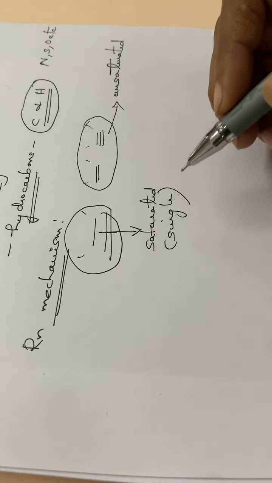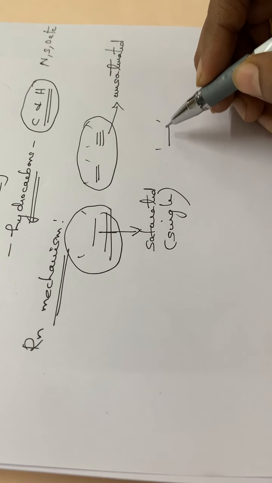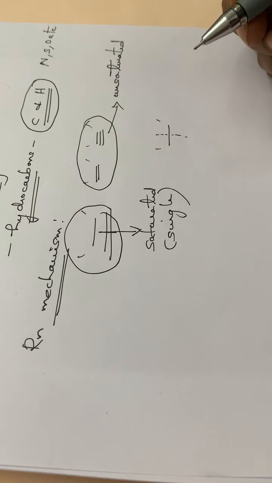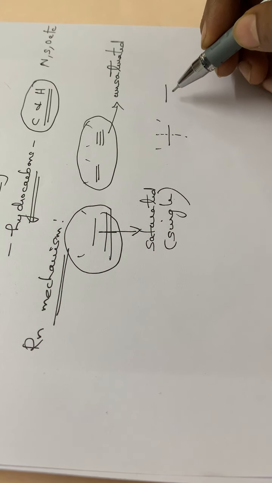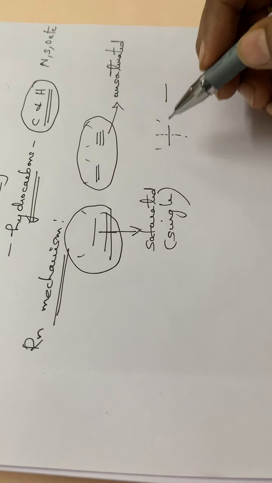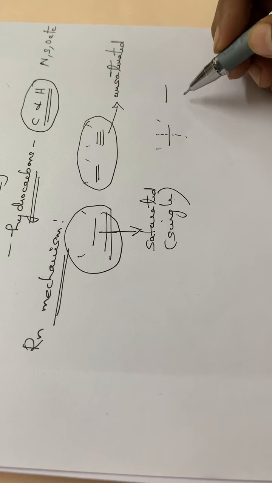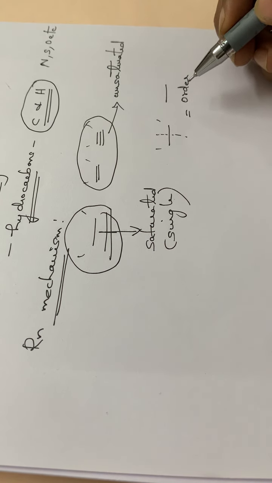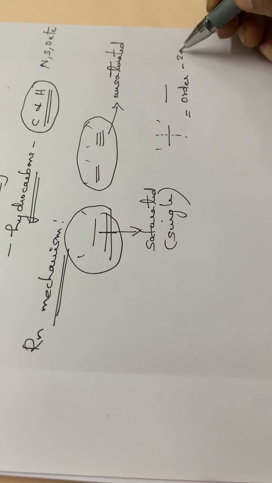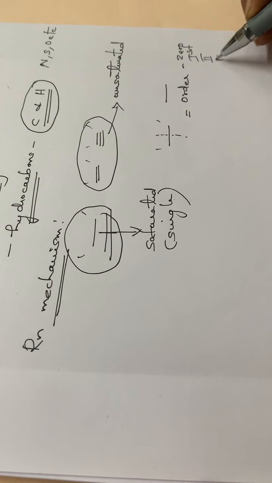So here, while a reaction is going on, what happens is that some of the bonds will be broken, isn't it? Some of the bonds will be broken and some new bonds will be formed. And also in such cases there will be some order for this reaction, that is some reactions will be zero order, some reactions will be first order, then second order, then third order, like that.